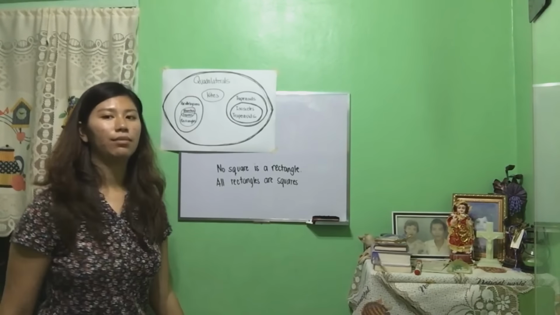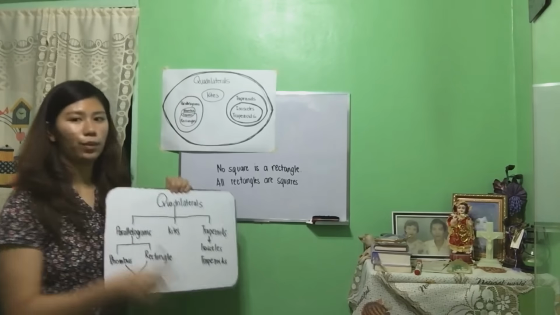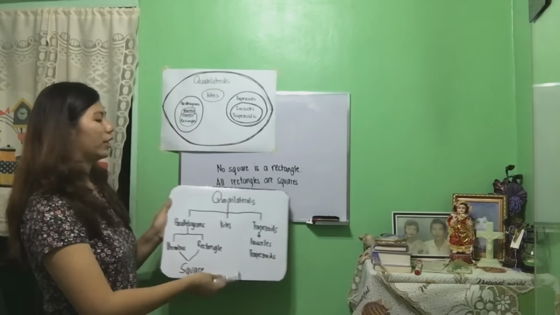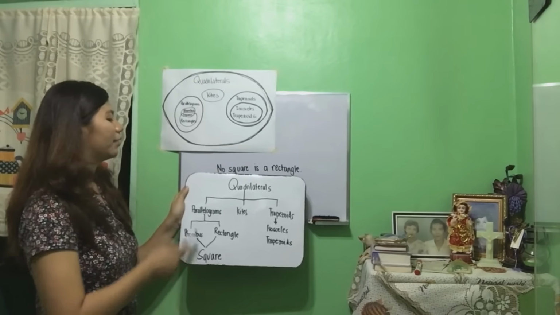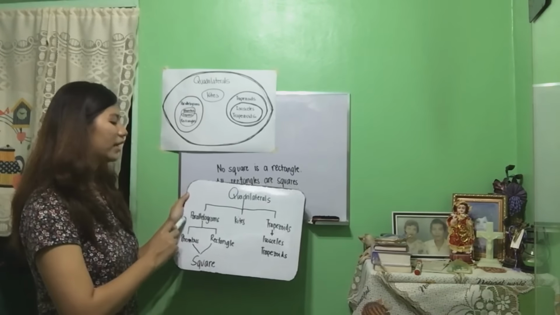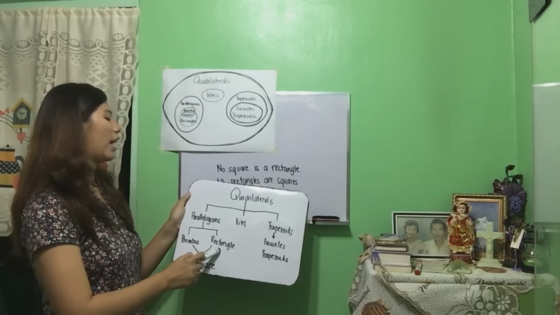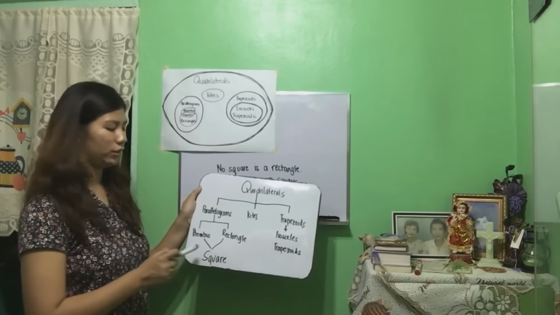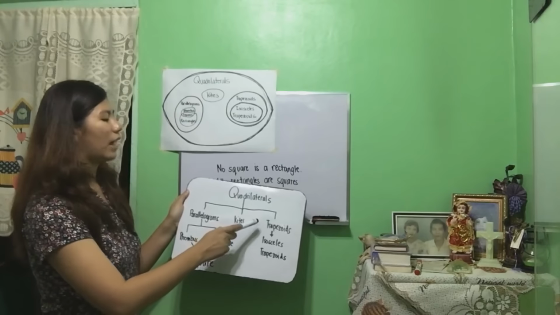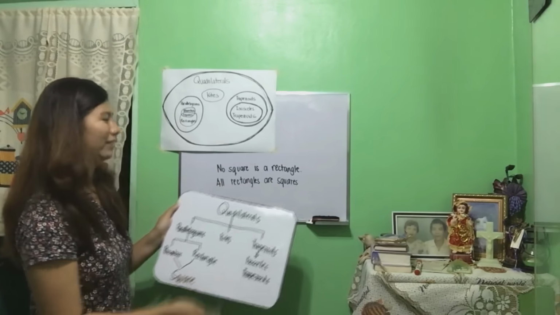To understand it better, we could write the Venn diagram in this way. Quadrilaterals have 3 types: parallelograms, kites, and trapezoids. Parallelograms are divided into 2, rhombus and rectangle, and both produce a square. And trapezoids produce an isosceles trapezoid.